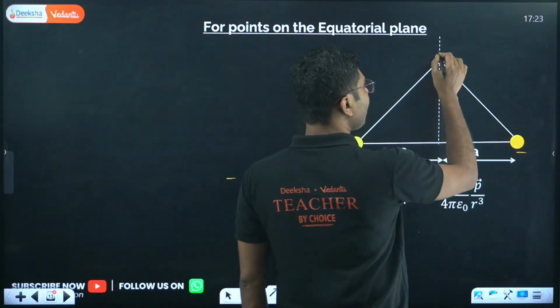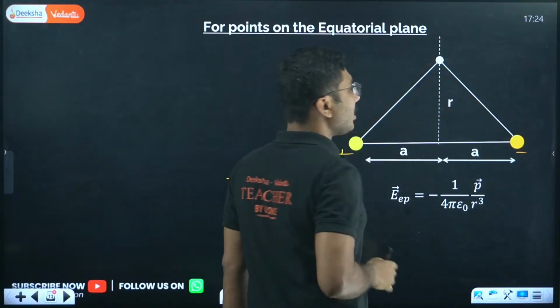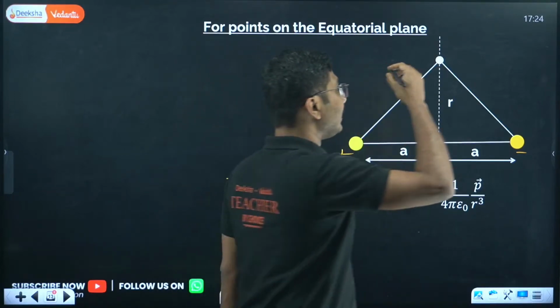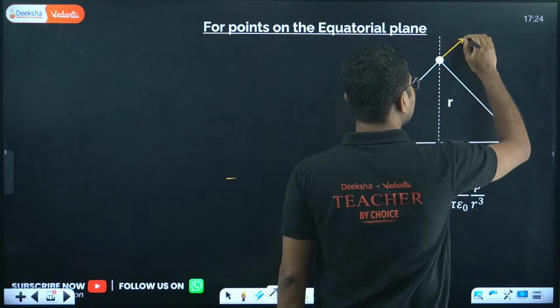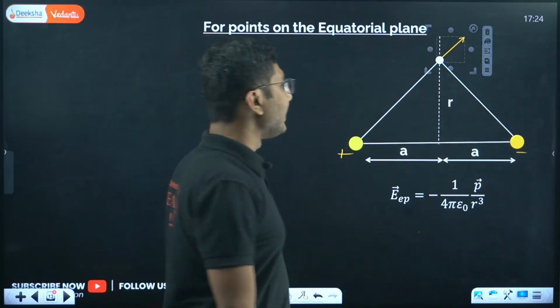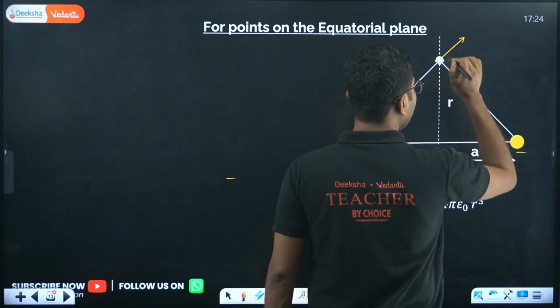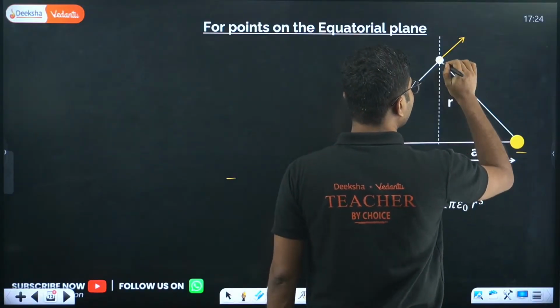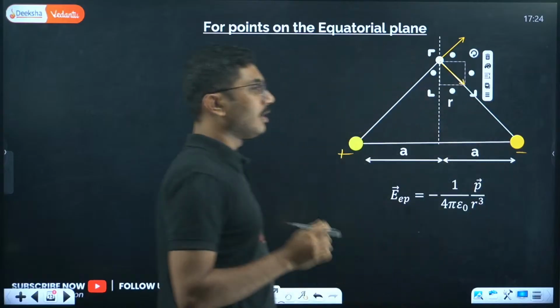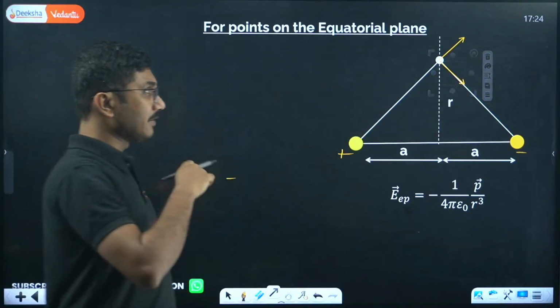If you are trying to find the electric field at this point, the positive charge will have an electric field in this direction. The negative charge will have an electric field towards it, so the negative charge will have an electric field in this direction.